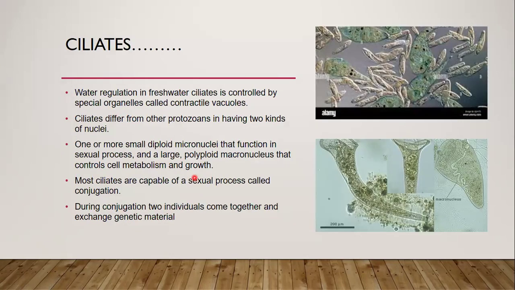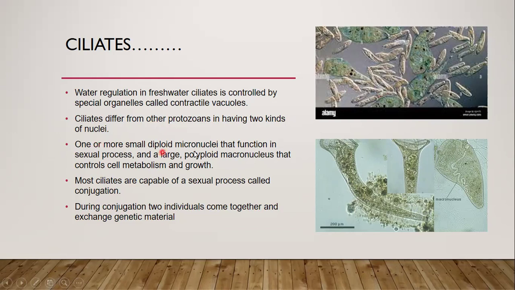Water regulation in freshwater ciliates is controlled by special organelles known as contractile vacuoles. The contractile vacuoles within the paramecium help the ciliates to move here and there and to use different types of food materials. Ciliates differ from other protozoans in having two kinds of nuclei. Two kinds of nuclei are generally present within the ciliates.